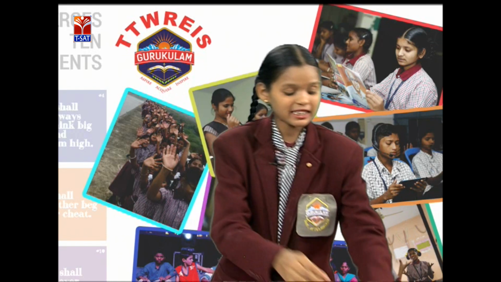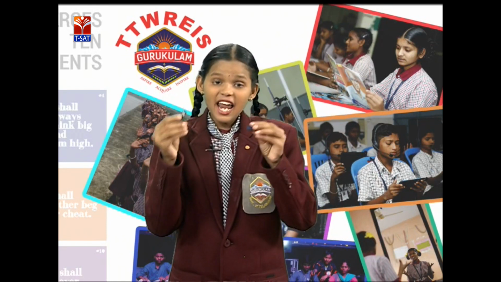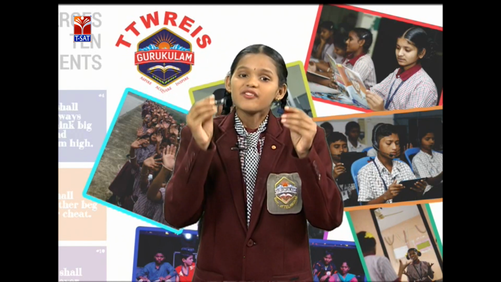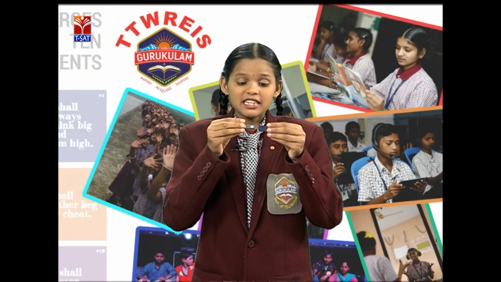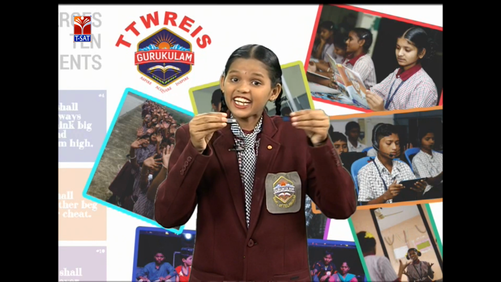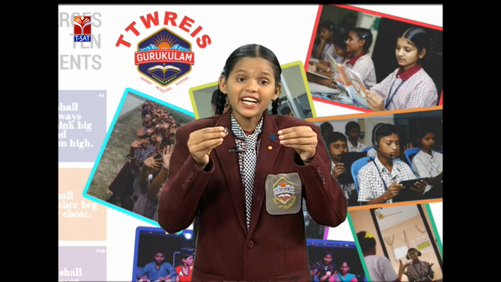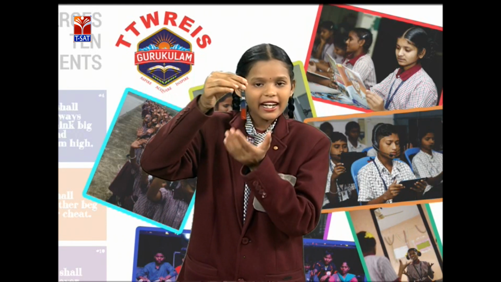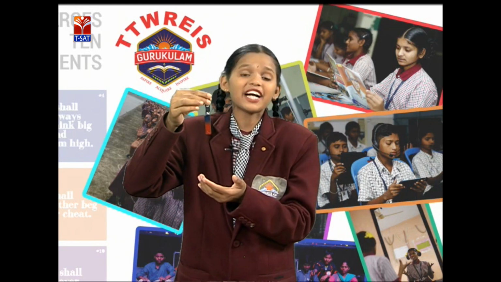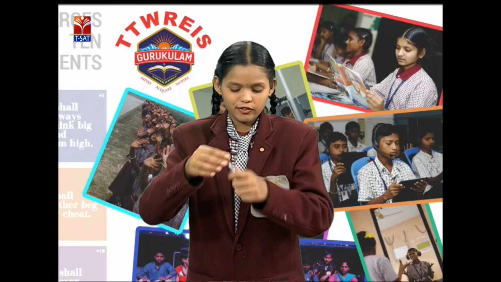Here, a magnet will attract or repel. When we bring like poles together, they will repel each other. See, these are not attracting each other. When we bring unlike poles together, they will attract each other like this. This is nothing but due to the magnetic force.